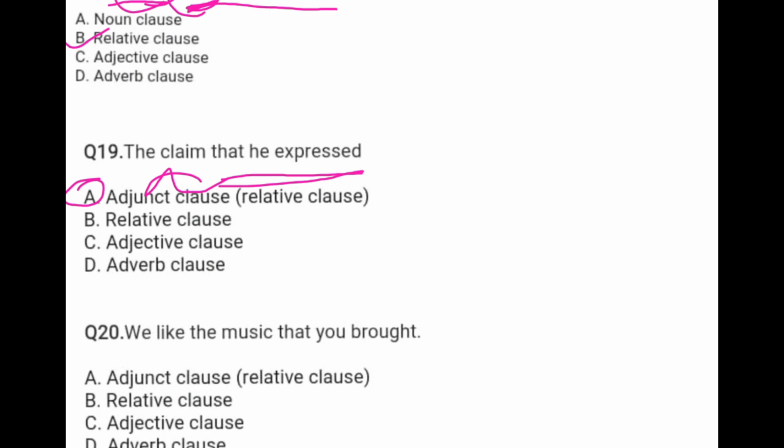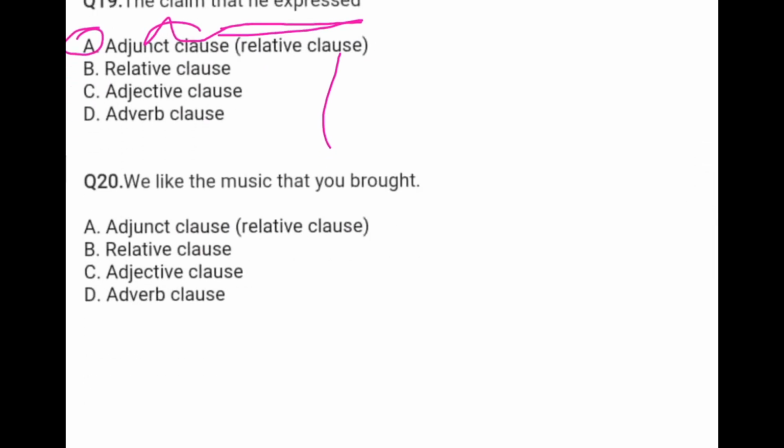Now come to the next question, the 20th question, the last question. We like the music that you brought. Here again, an adjunct clause is given. What is the right option? Adjunct clause. Because here the noun is music, and this part, that you brought, is modifying the noun. So your answer is A, that is, adjunct clause.